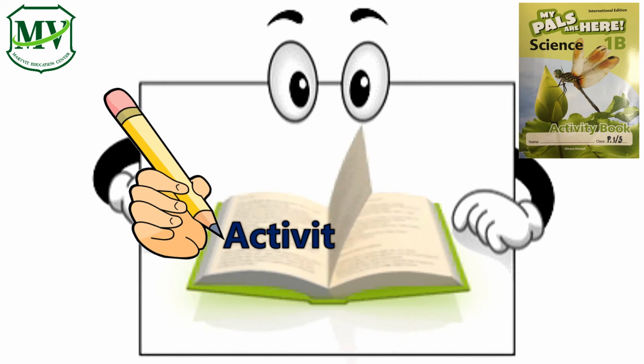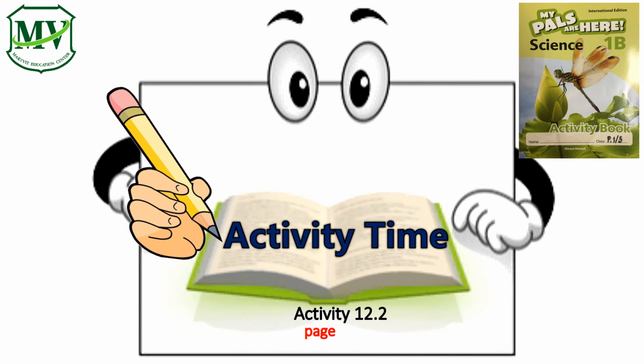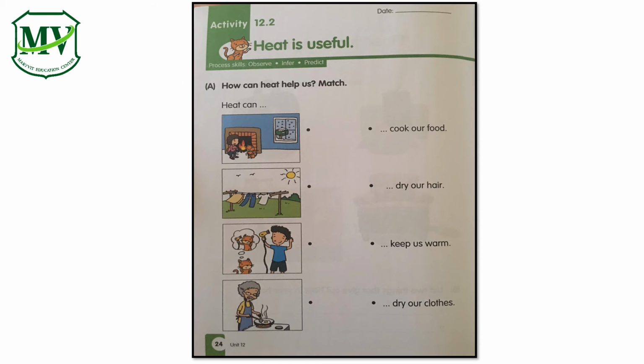Now kids, get your activity book and let's answer activity 12.2, pages 24 and 25. Answer all the questions carefully. Heat is useful. Letter A. How can heat help us? Match. First, let's identify the things that give out heat from each picture. Then, we are going to match each picture with the options on the right, named as A, B, C, and D. Let's begin. What gives out heat in picture 1?